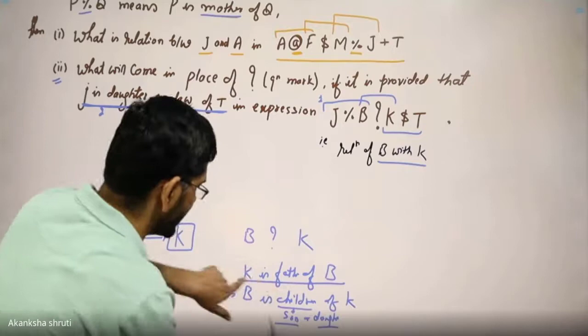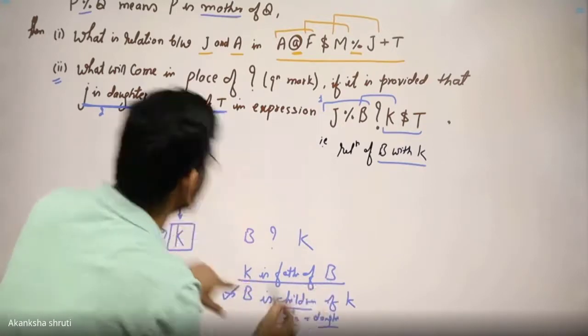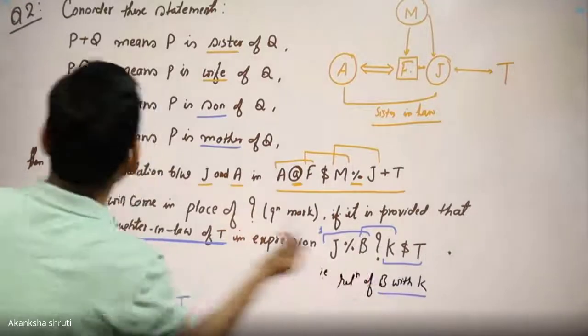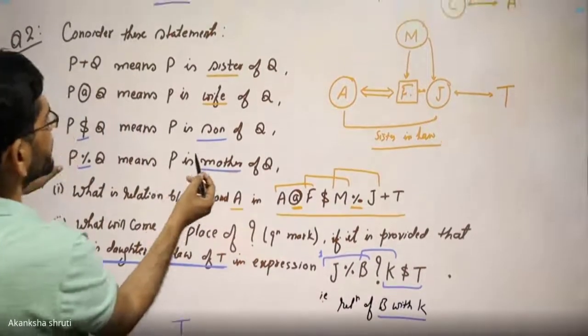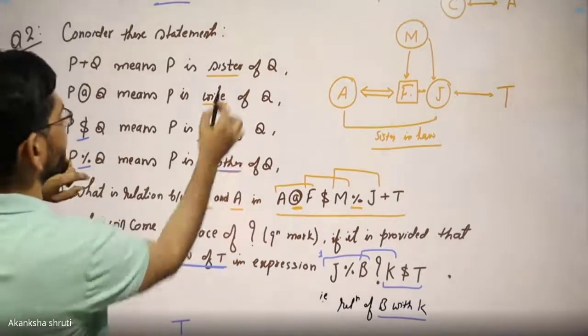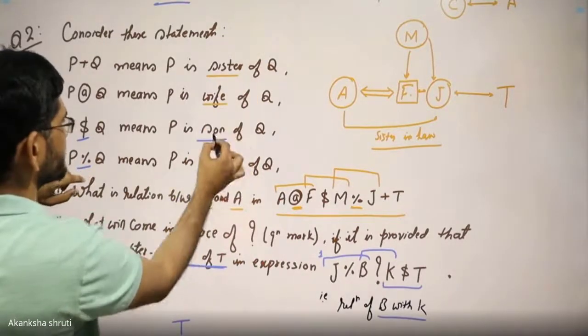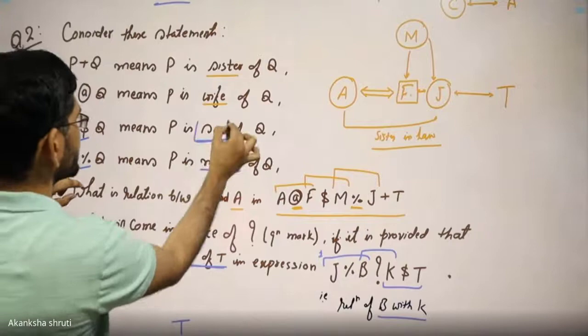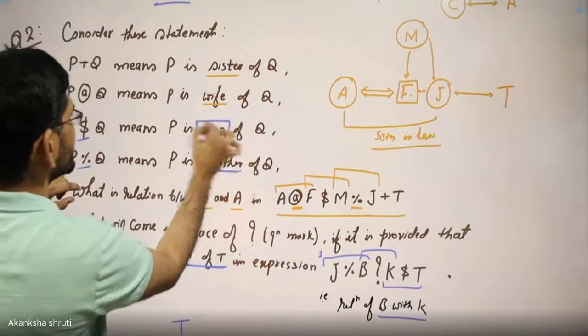It will denote the K symbol B. Here we are getting sister, wife, son. So it is this son. Okay, students. So the relation is for the son.